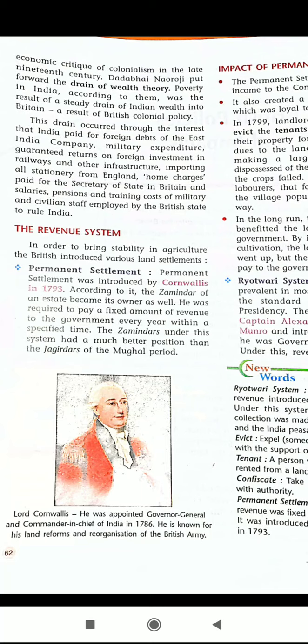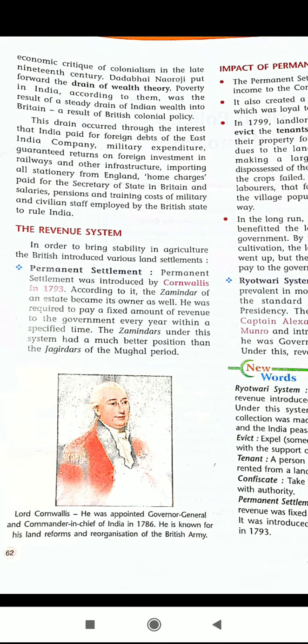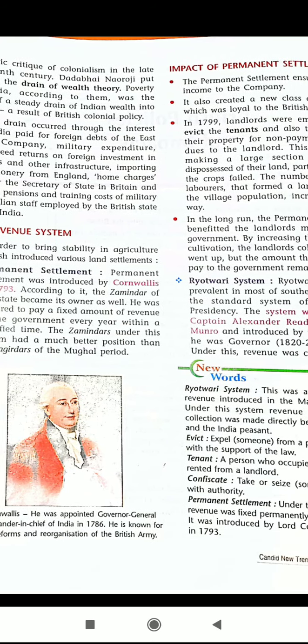He was required to pay a fixed amount of revenue to the government every year within a specified time. So what was the condition? He could become the owner as well, but he was required to pay a fixed amount of land revenue to the government every year. The zamindars under this system had a much better position than the jagirdars of the Mughal period.